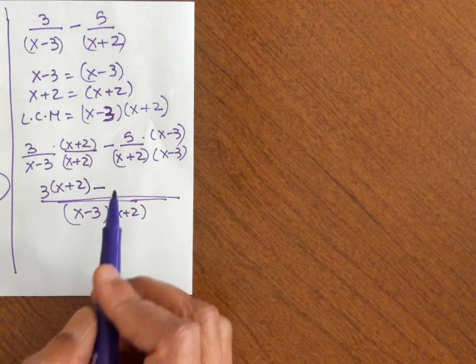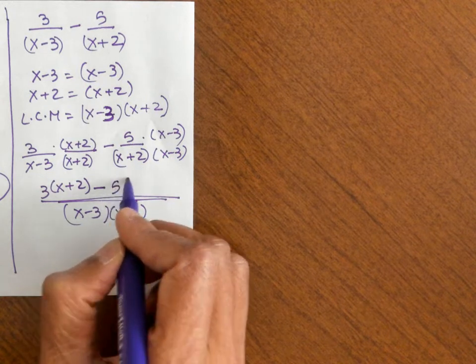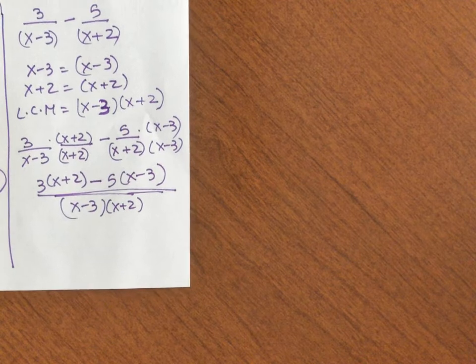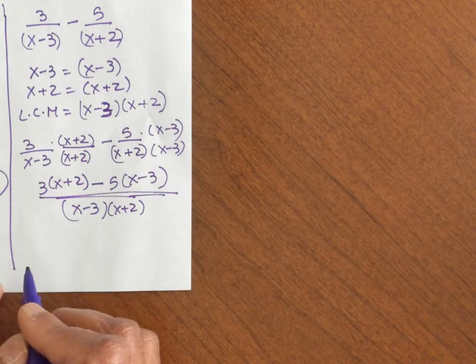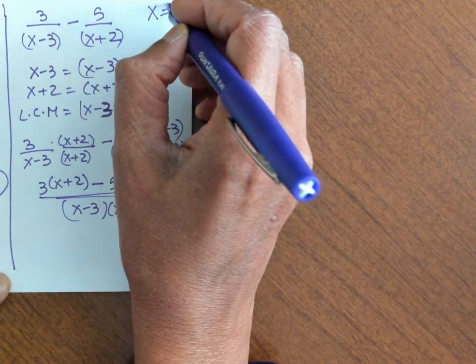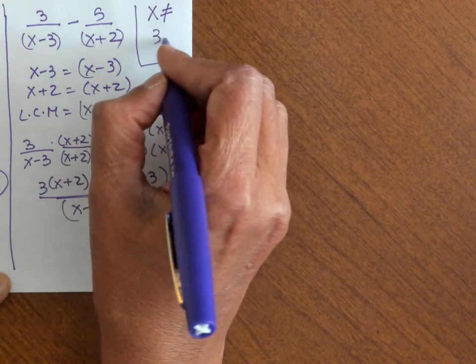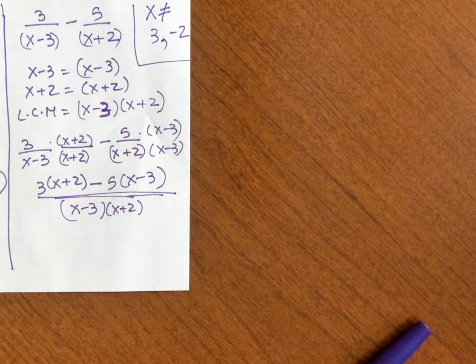Okay, so this is why I want to be careful. Don't do the subtraction, just write it out here. Minus 5 times (x minus 3). And then distribute the negative sign. So my restriction, I'm going to go ahead and write the restriction here. At this stage, before you do anything, we can write the restriction. X cannot be equal to, from negative 3 I get positive 3, from positive 2 I get negative 2. These are my two restrictions.